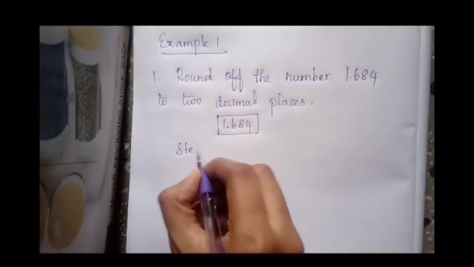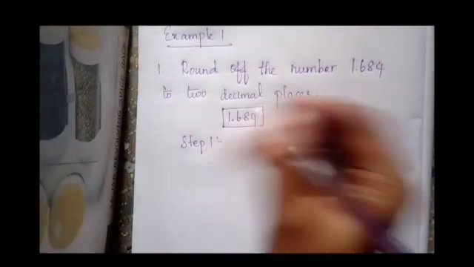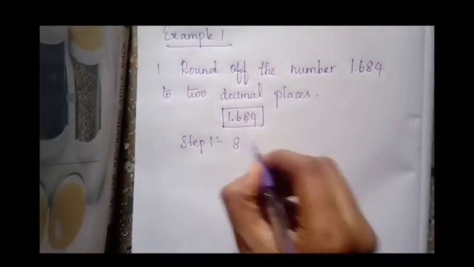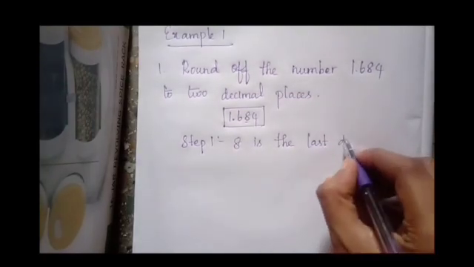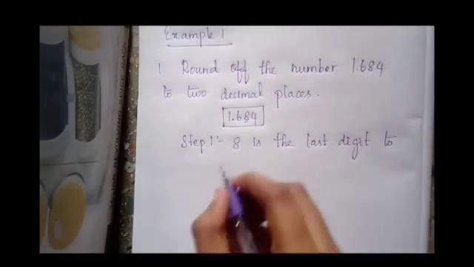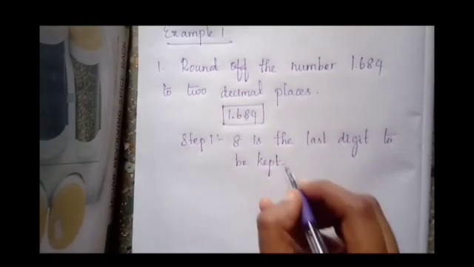Step 1. We have to decide the last digit. So here it is 2 decimal places. So 8 is the last digit to be kept.